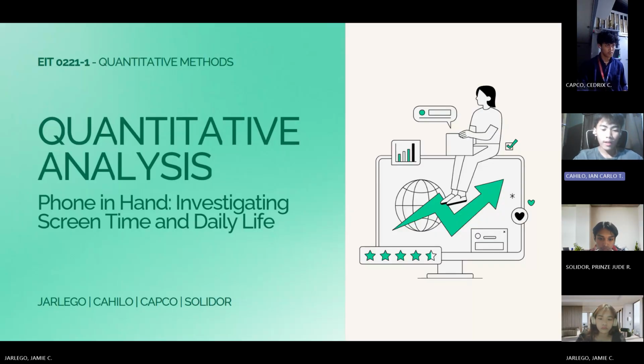Today, we'll be presenting our project for quantitative methods. We developed an Excel-based simulator that processes survey results, calculates key statistical measures such as mean, median, mode, and visualizes data using graphs. This tool is designed to help summarize and analyze data in a clear and practical way.